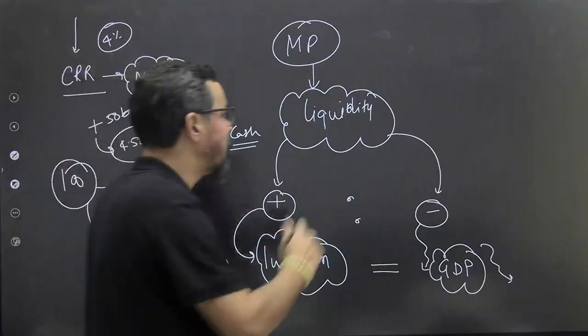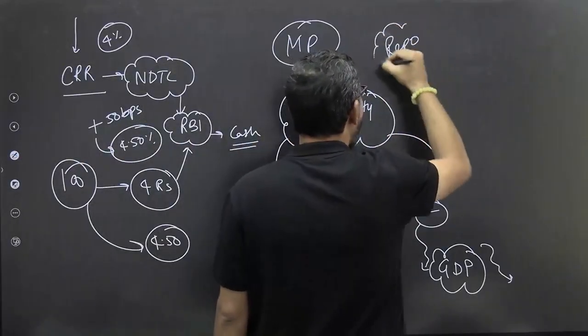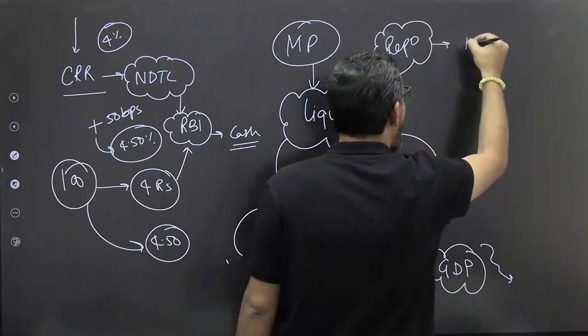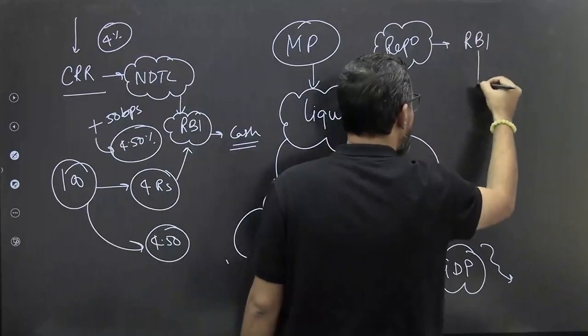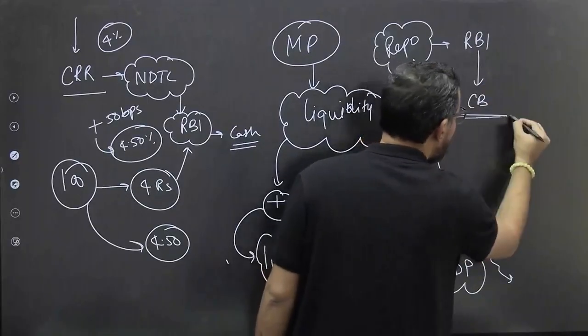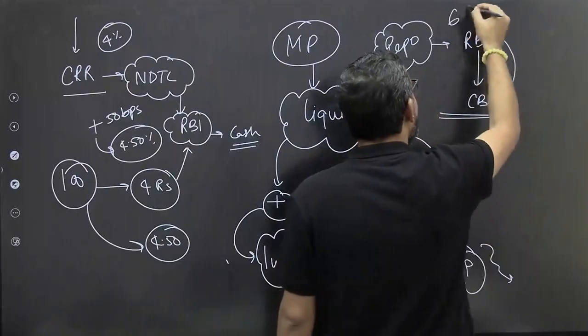Another tool: let's take an example of the repo rate. The repo rate is the rate at which RBI lends money to commercial banks for a short-term period. Suppose this is the cash flow. Let's assume the repo rate is 6%.